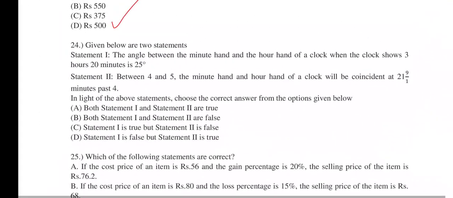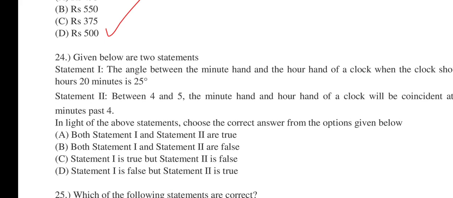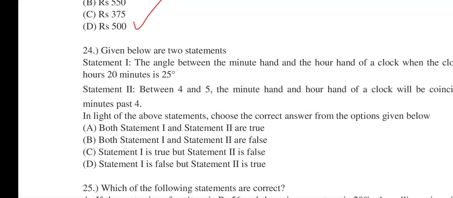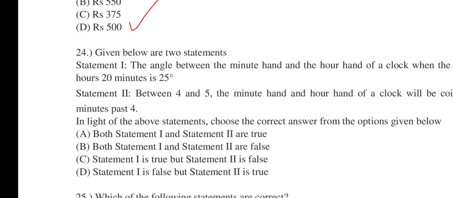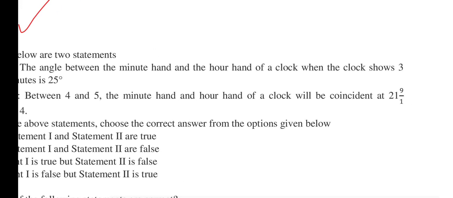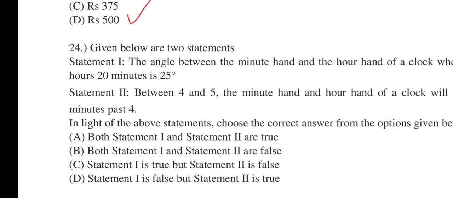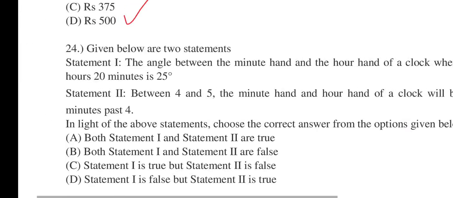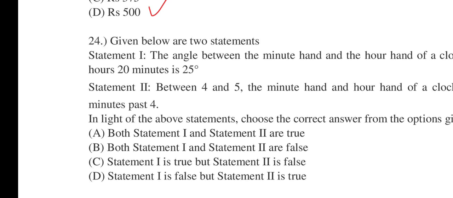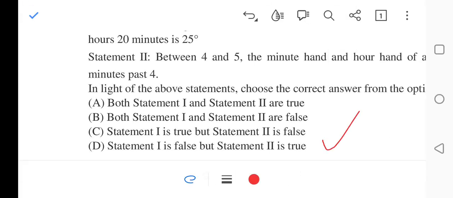Then 24 says, given below are two statements. Statement 1 says, the angle between the minute hand and the hour hand of a clock, when the clock shows 3 hours and the minute is 25 degree. Statement 2 says, between 4 and 5, the minute hand and hour hand of a clock will be coincident at 21 9 by 11 minutes past 4. In light of the above statements, choose the correct answer from the options given below. 1 and 2 are true, 1 and 2 are false, 1 is true 2 is false, 1 is false 2 is true. 24, correct option will be number D, that is 1 is false, 2 is true.